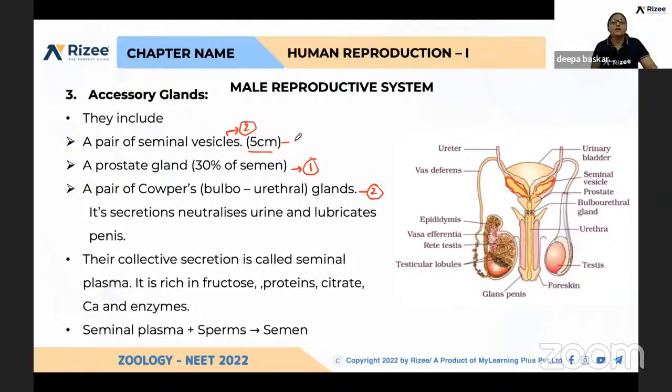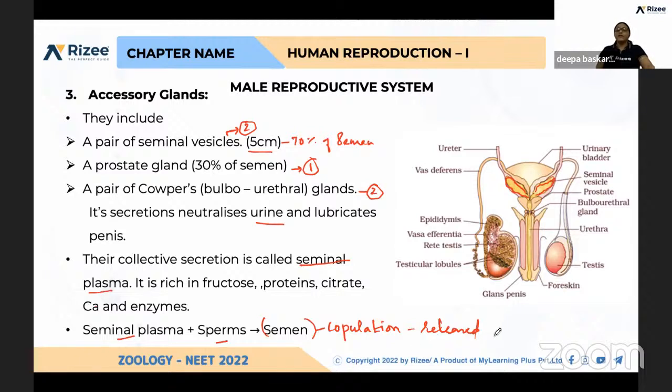And what is the role of this seminal vesicle? 70% of semen. And prostate gland, 30% of semen. The pair of Cowper's glands or bulbourethral glands, their secretions neutralize urine and lubricate the penis. Their collective secretion is called seminal plasma. Seminal plasma, along with the sperms, is called semen. So during copulation, this semen is released into the vagina of the female.